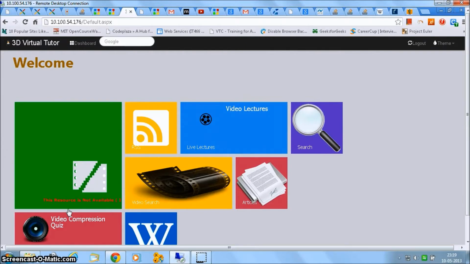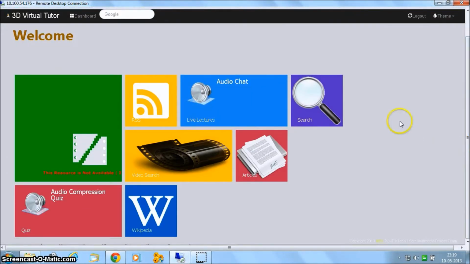In the home page, we have several modules such as the RSS feeds, live lectures, search, articles, video search, audio compression quiz and various other compression quizzes, and also Wikipedia. So continue with me into the video where you can see the demo of each of the modules shown in the home page.